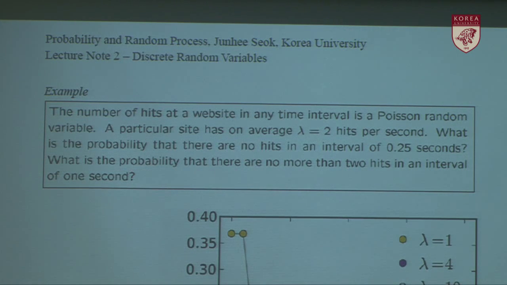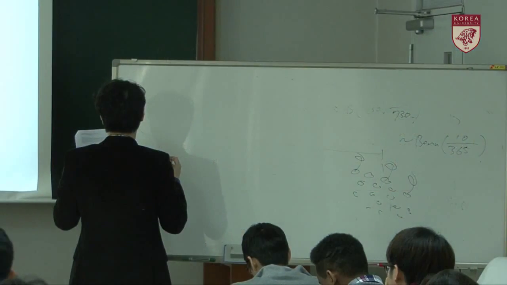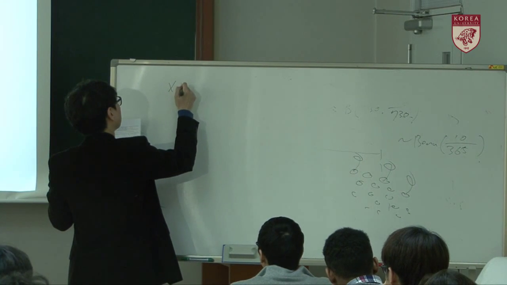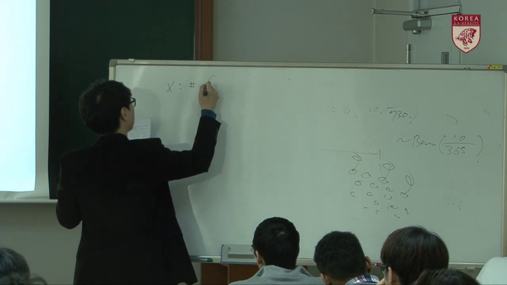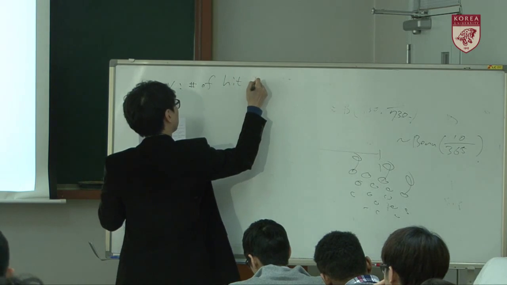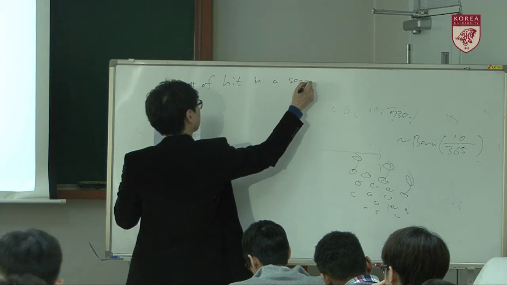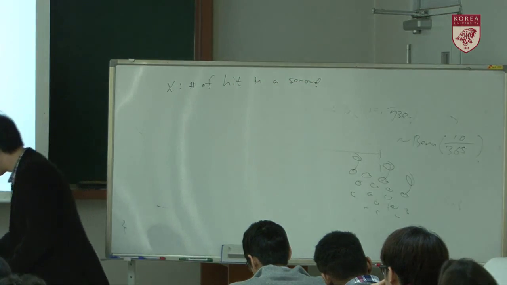Then, what is the probability that there are no hits in an interval of 0.25 seconds? Let's think about x as the number of hits in a second.